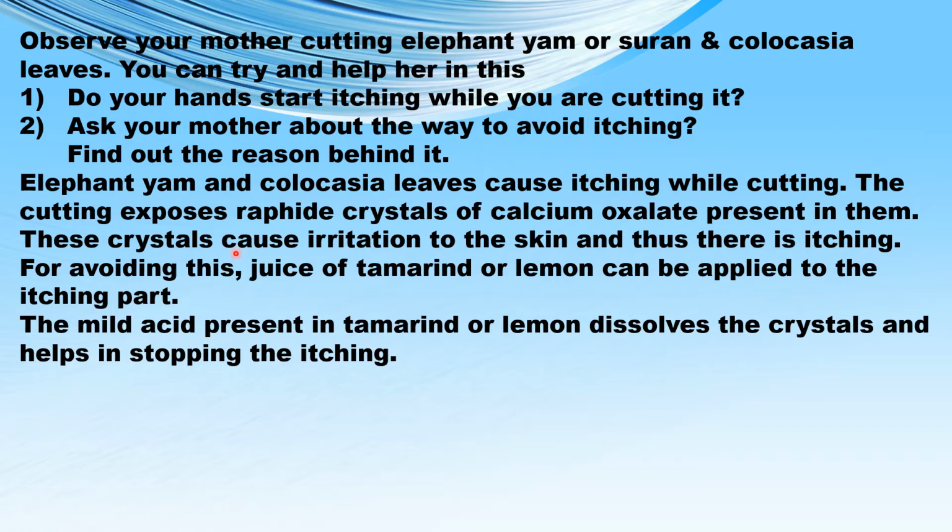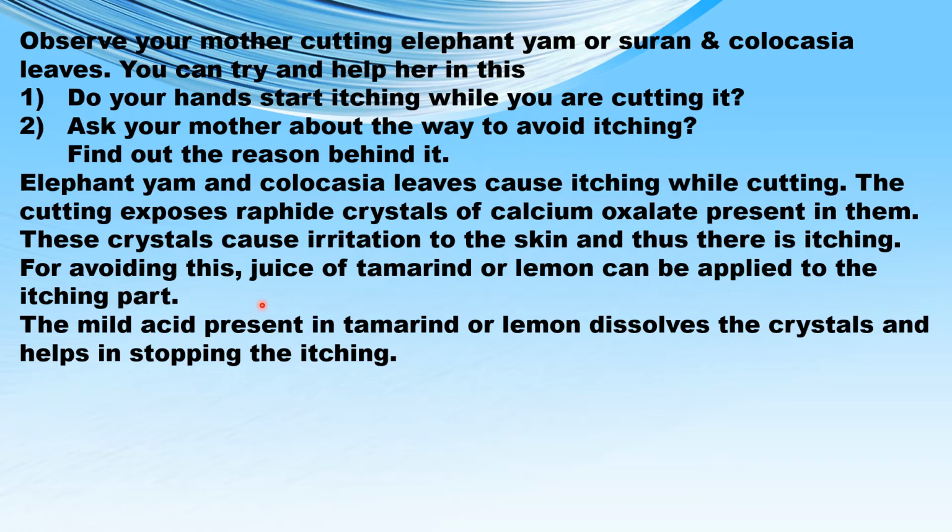So in order to avoid this itching, we apply juice of tamarind or lemon on the hand before cutting these vegetables. Also, while making food preparations from suran or colocasia, we add juice of tamarind or lemon into the food in order to avoid the itching in our throat.